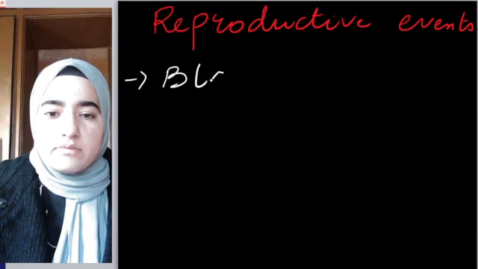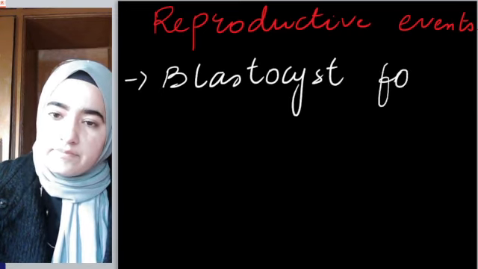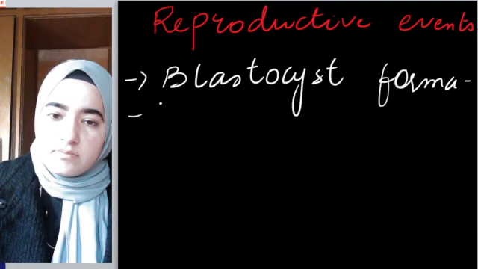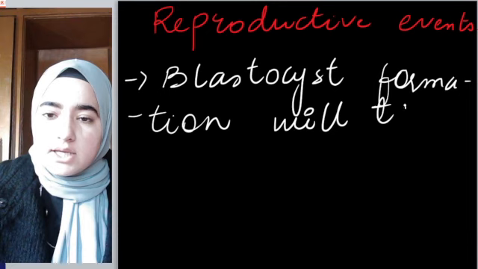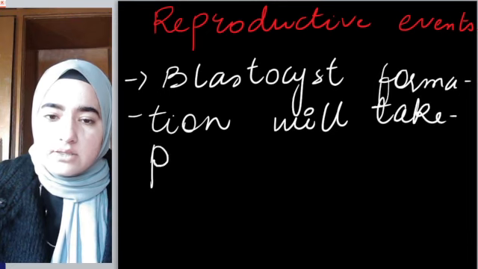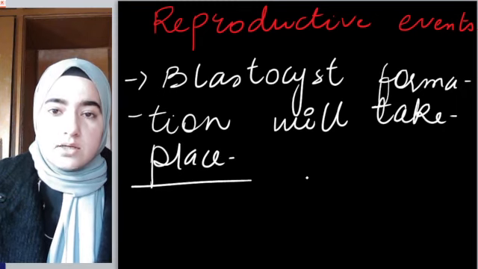Blastocyst formation will take place. Okay, I hope this concept is clear.